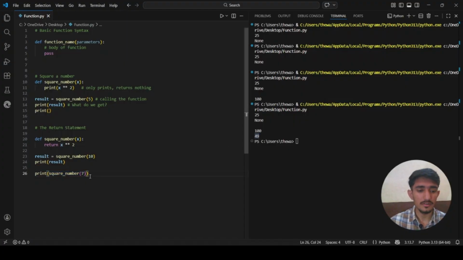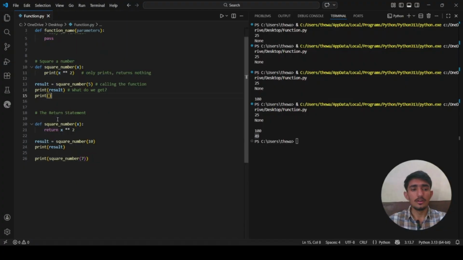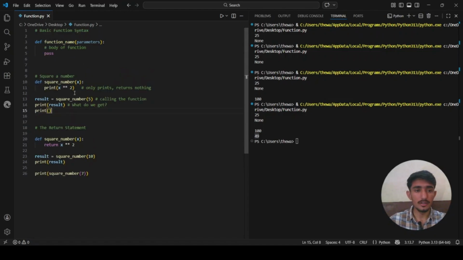This is called function composition. It is very common in Python. So let me give you a rule for what we have learned right now. If you are using the print function inside the function, then do not use an outside print, because you will get None as an output.